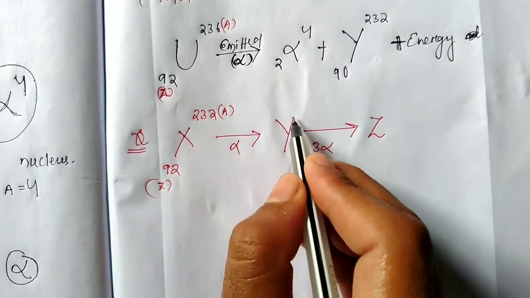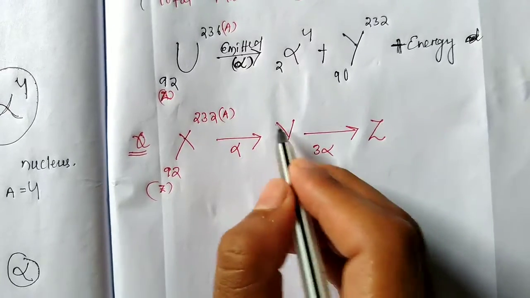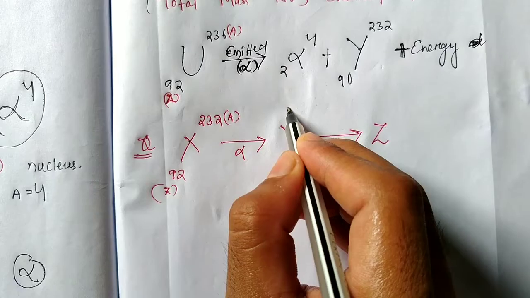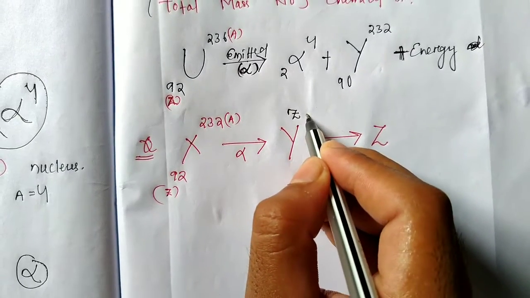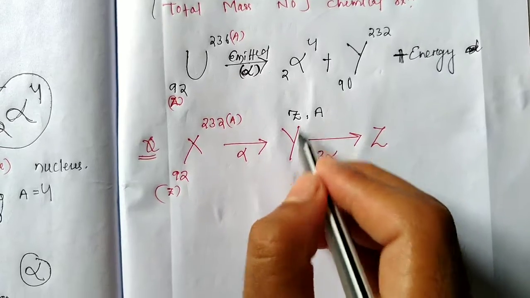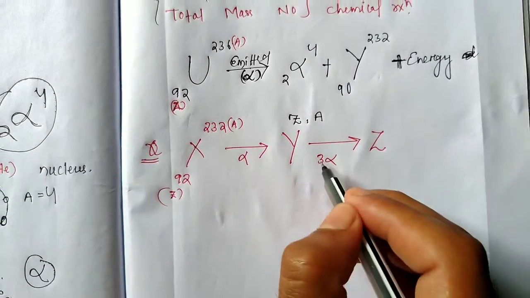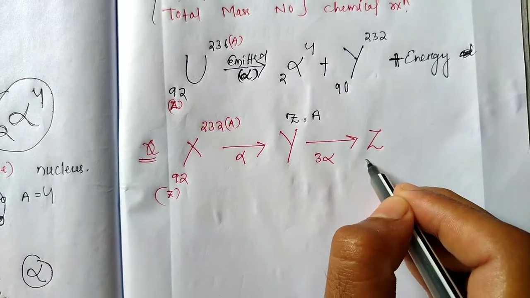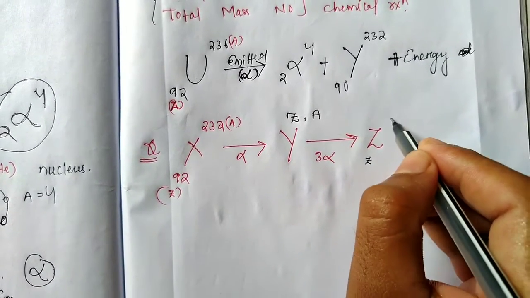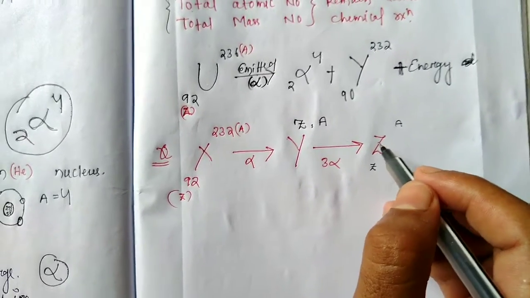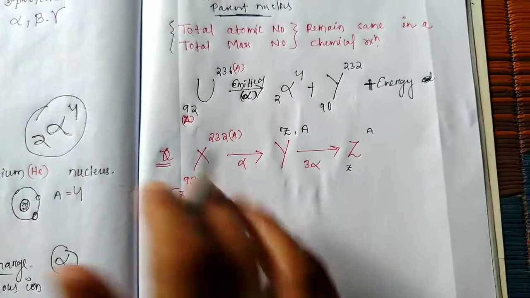What is the mass number and what is the atomic number? And when 3 alpha particles are emitted, what is the mass number and the atomic number of this radioactive nucleus? Calculate now. This is the question.